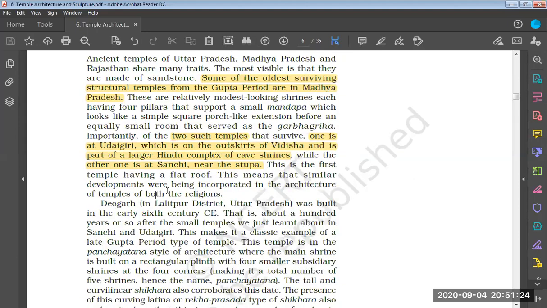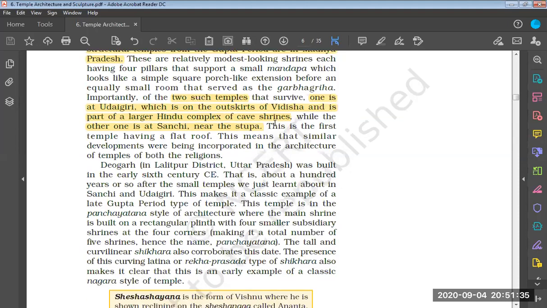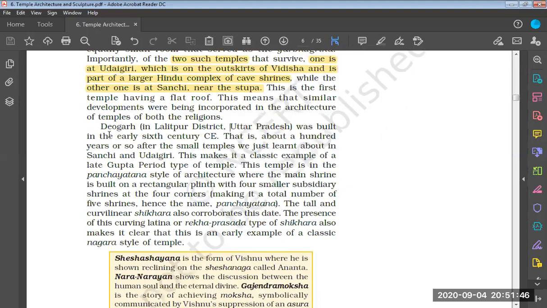So these are the two prominent temple architectures that seem to belong to the Gupta era period. They are similar to the Gupta era period. This is the first temple having a flat roof. This means that similar developments were being incorporated in the architecture of temples of both religions.